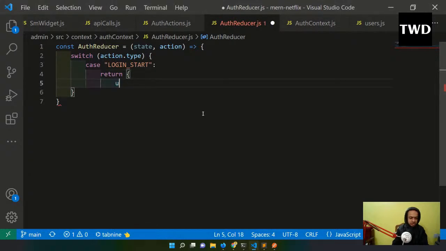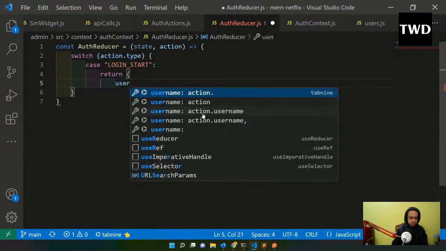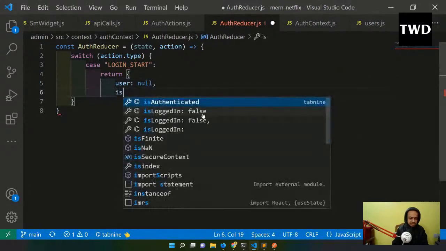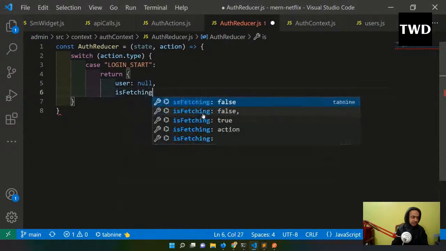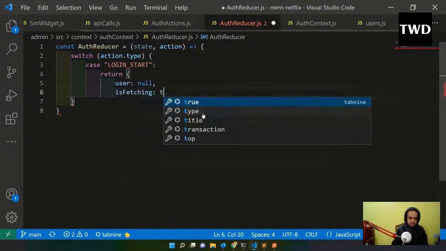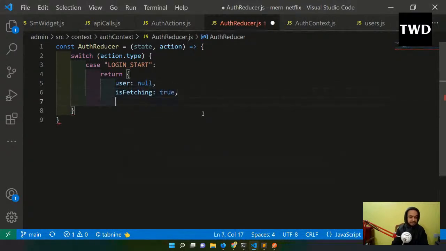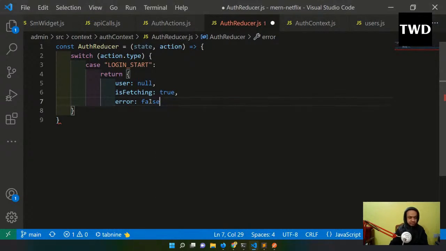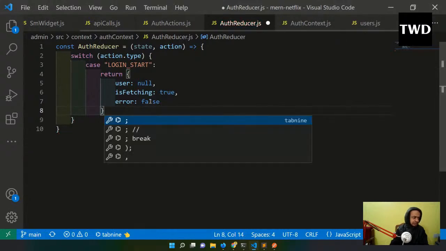One thing will be user: null, and then isFetching: true, and error I will pass as false. So when the LOGIN_START is done, this will be there, and this will end here.